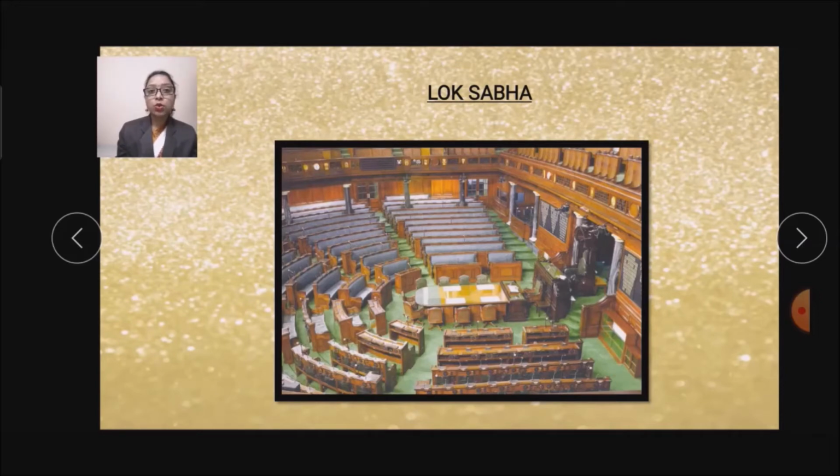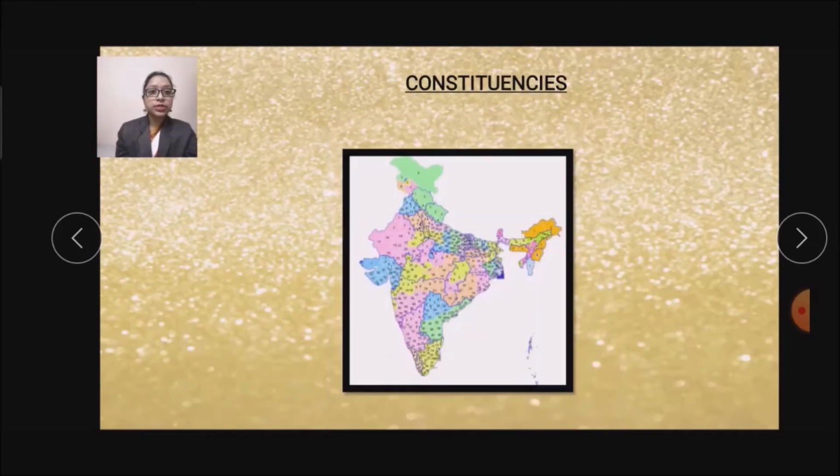So at present, who is the speaker of Lok Sabha in a country? Who is he? Do you know? So here is the answer. Mr. Om Birla is the present speaker of Lok Sabha of a country. So to ensure that the elections are fair, the country has been divided into constituencies.